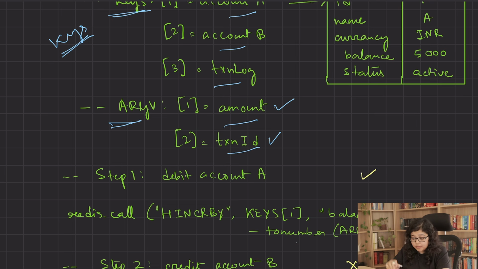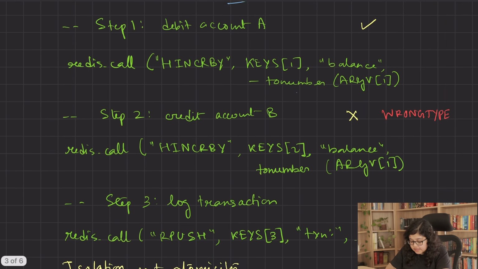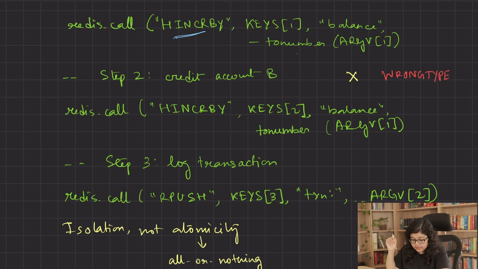In our case, both the accounts, account A and account B, are stored in a Redis hash, and they have many fields like ID, name, currency, balance, status, etc. For our particular example, the balance is very important as we are increasing as well as decreasing this particular field using HINCRBY. HINCRBY is a Redis command that increments or decrements a numeric field inside a Redis hash.